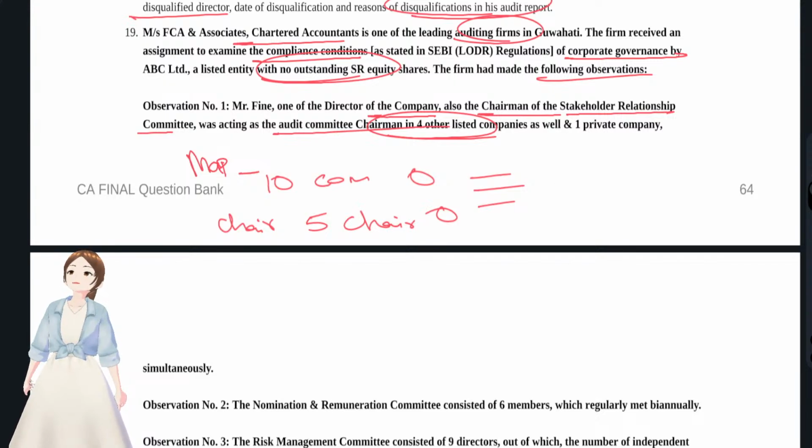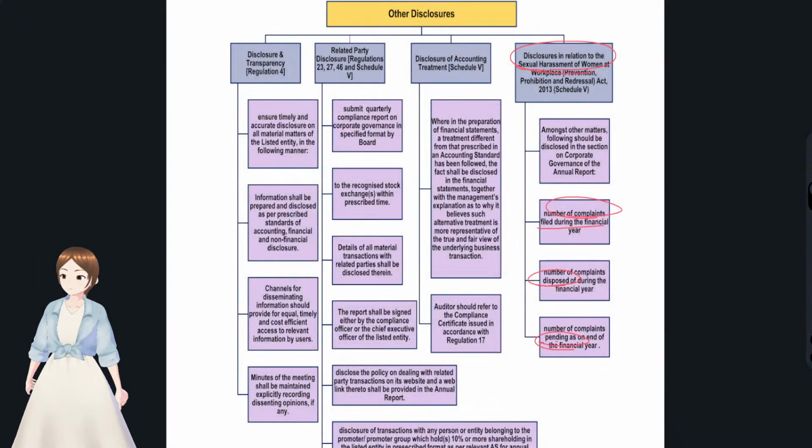We'll just go and check that in the study material, guys, right? We'll just check that.